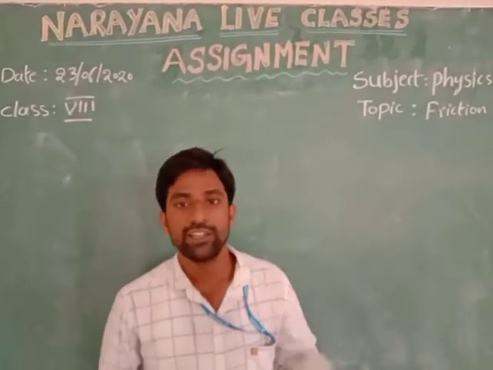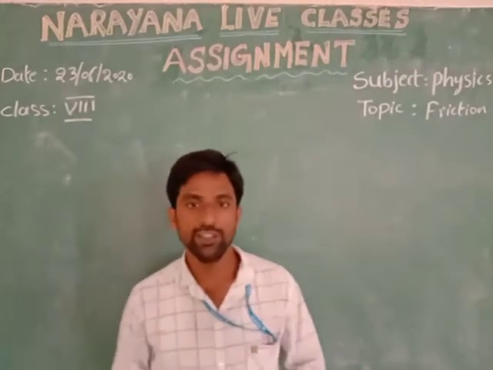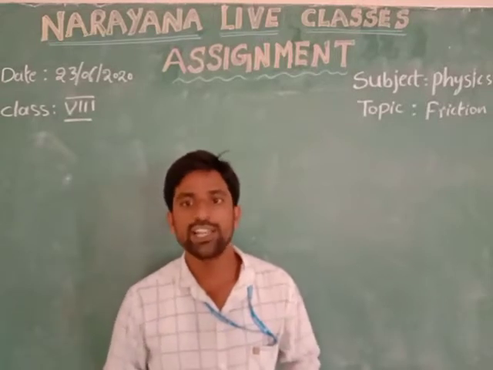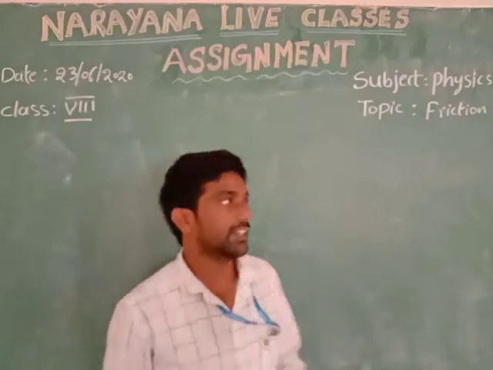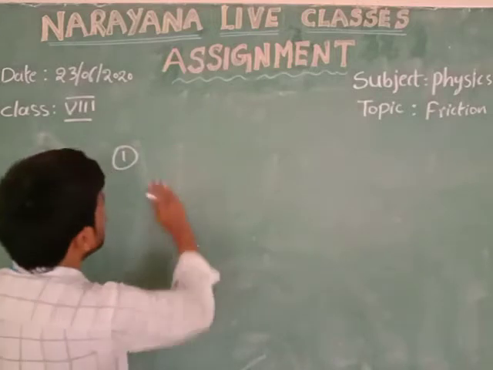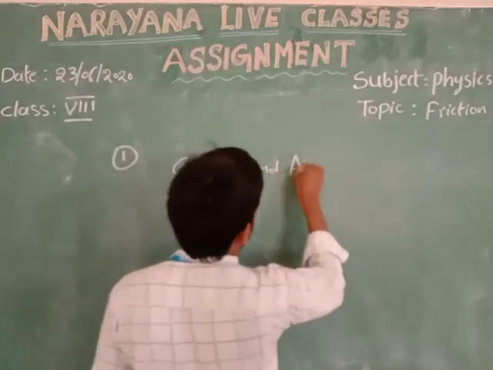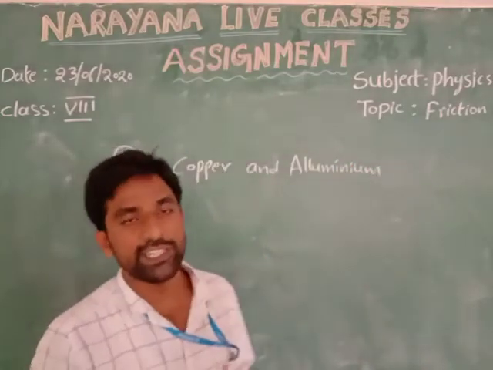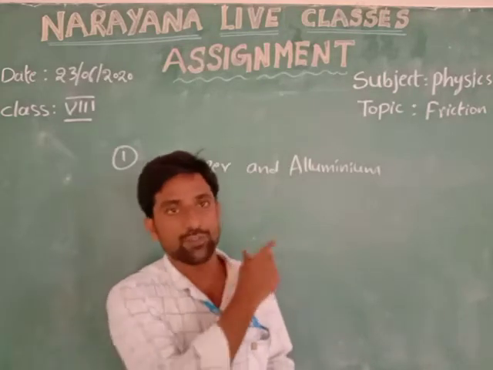Today we discuss the 8th class physics assignment. In this assignment, 5 questions are given. The first question is, what are the materials used as the heat shield? The answer is, the materials are copper and aluminium. These two are the materials we are using as the heat shield. That is the answer of the first question.